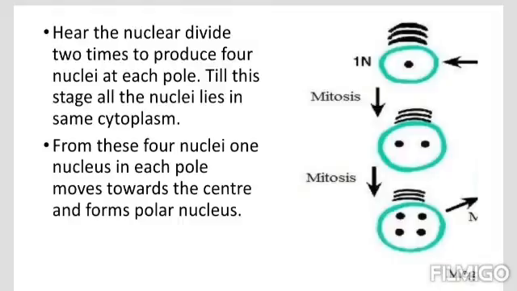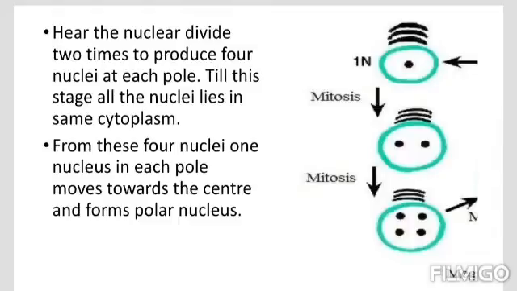Obviously, in the initial stages there was only one megaspore mother cell. That cell's nucleus undergoes one mitosis. So there are 2 nuclei. One nucleus goes to one pole, another nucleus goes to the other pole. So now there are a total of 2 nuclei, each at 2 different poles. One at the chalazal end, another at the micropylar end.